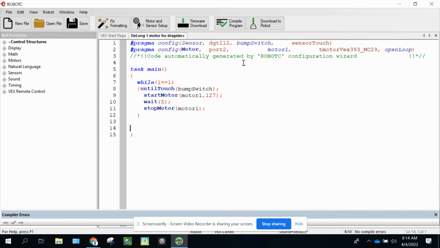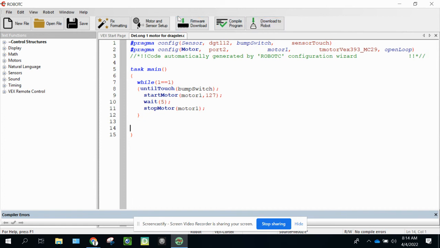We're going to confirm on our Cortex that we plug the bump switch into digital slot 12. And then we're going to confirm that our motor is plugged into motor port 2. So make sure you're putting these in the correct locations. Once you do that, you're going to connect the USB cord from your Cortex to the laptop. You're going to plug in your battery. You're going to turn the Cortex on.